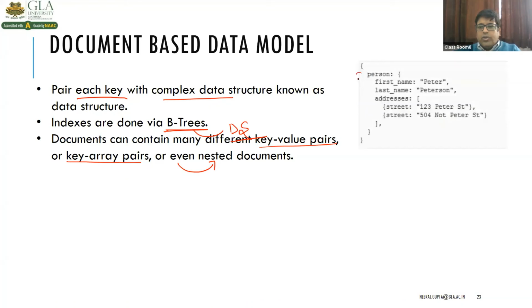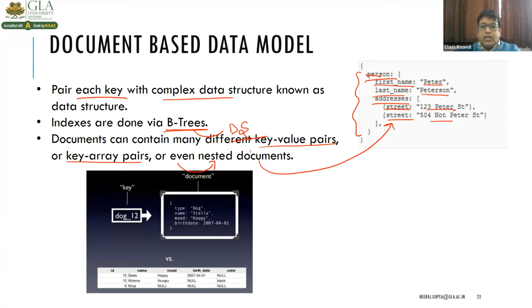So this is your document which is having person, first name, last name, address. Look at address. Address is nested, street and street. So street has two values. That is nested, right?